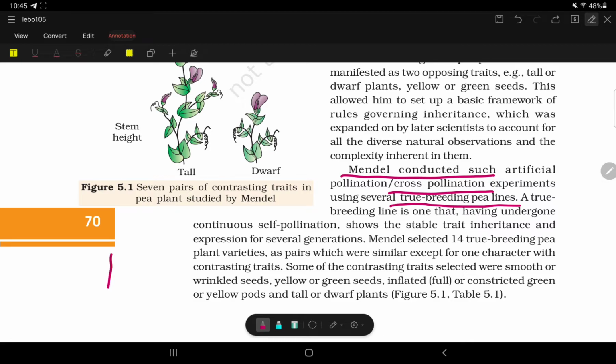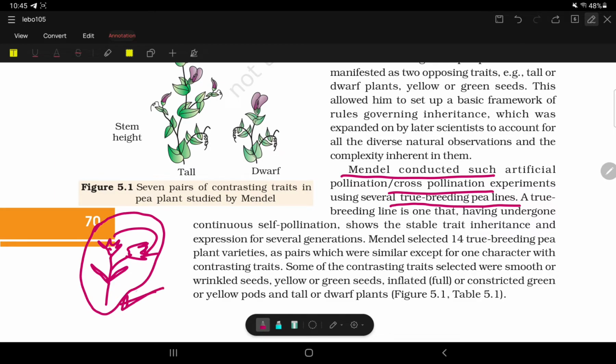So if a plant is a true breed, it pollinates by itself. Self pollination occurs in these types of plants, and these plants conserve the characters.